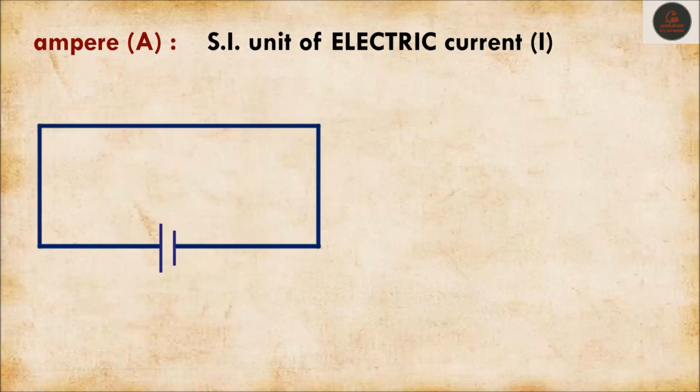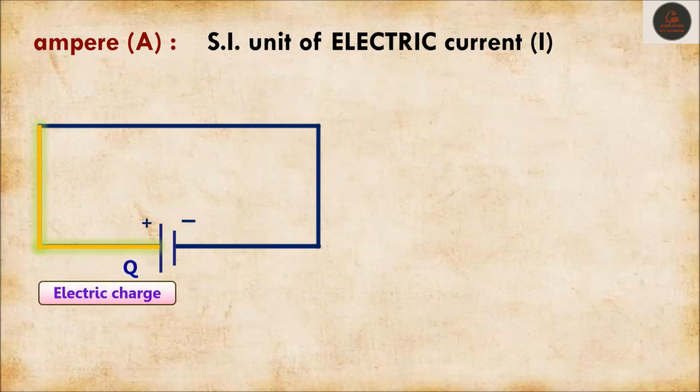Now let's understand an electric circuit which has a cell. Obviously, it would have a positive and negative terminal. Due to this, electric current will pass in this circuit. Let's say Q amount of charge is flowing in T time.